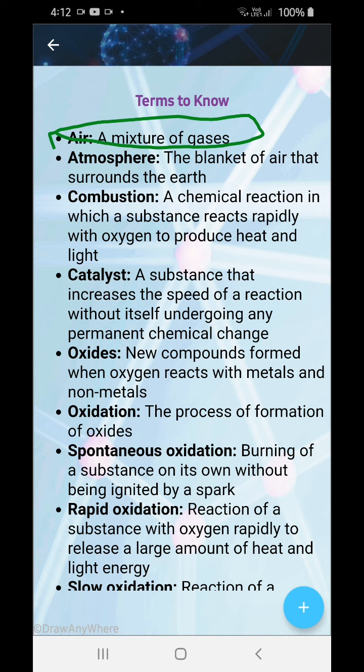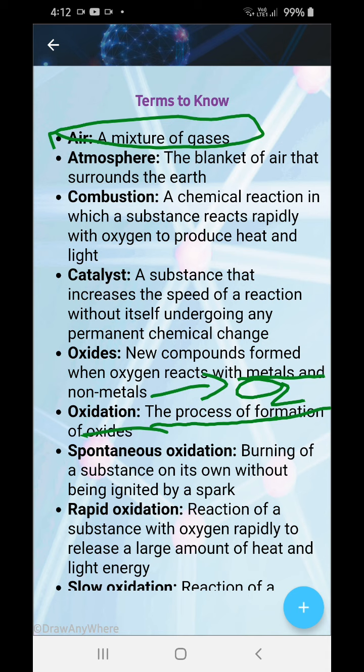Catalyst: a substance that increases the speed of any reaction without itself undergoing any permanent chemical change. It can undergo physical change, but not any kind of chemical change, but it will increase the speed of the reaction. Oxides: new compounds formed when oxygen reacts with metals and non-metals, especially non-metals. Oxidation is the process of formation of oxides.